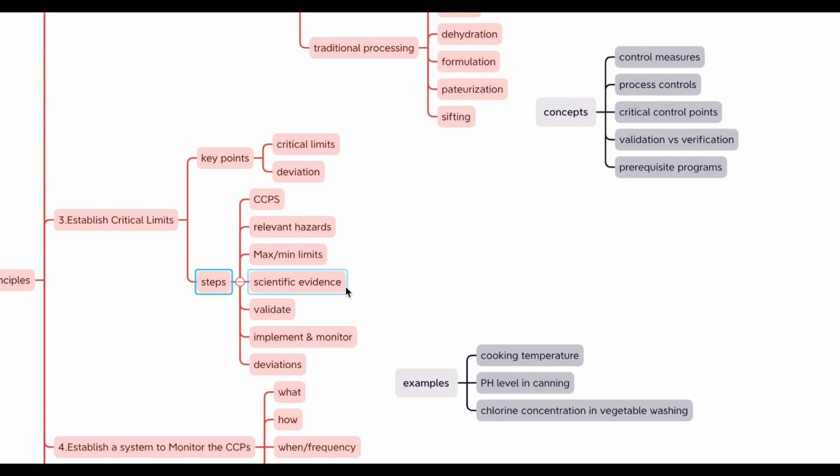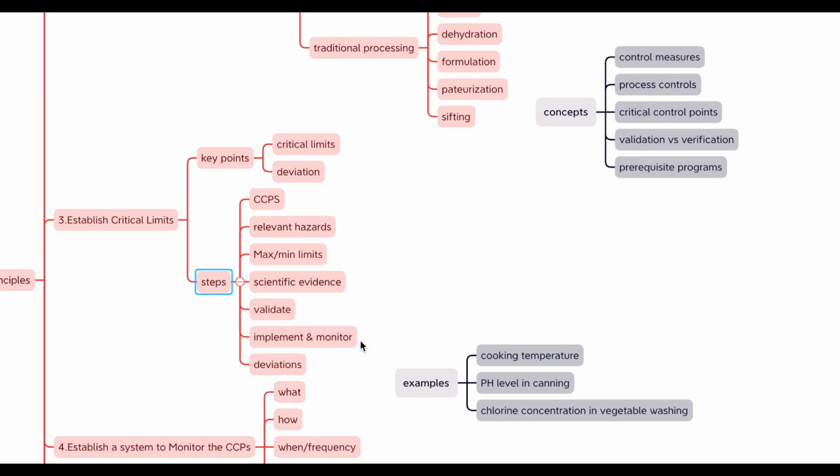After that, gather scientific data or regulatory standards like food and drug regulations that support your chosen critical limits. This could come from research studies, regulatory guidelines, or industry best practices. And in the fifth step, conduct experiments or gather further evidence to validate that your chosen critical limits are effective in controlling the identified hazards.